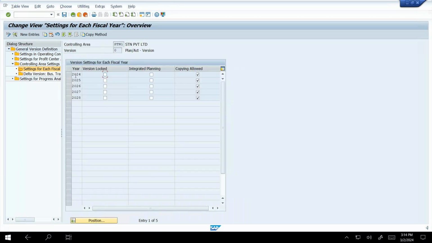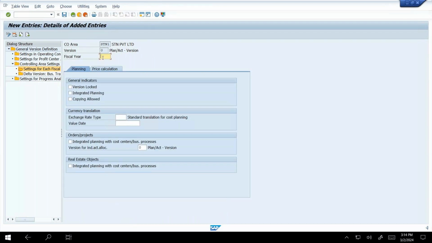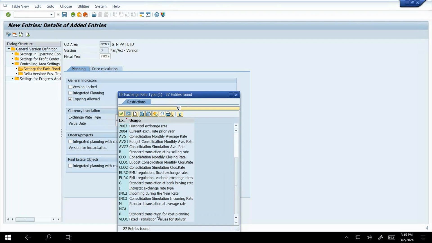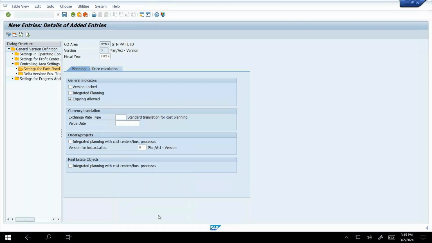This is 2024. This is the interface for the fiscal year standard version. Okay, here I am going to click that new entry. So here I am going to put my fiscal year, that is now 2024 is already given, so I can't create that 2024. So here I'm going to create 2029. Okay, and copying allowed, click. And here exchange rate type, we have to put that exchange rate type, that is P, standard translation for cost planning. Just put here, and this is enough.